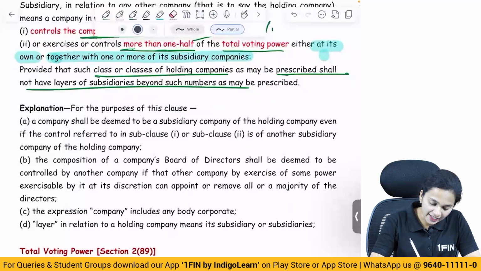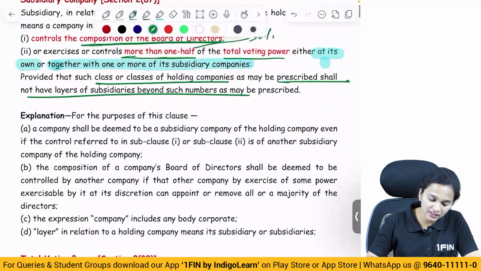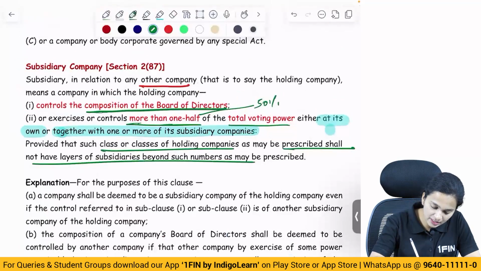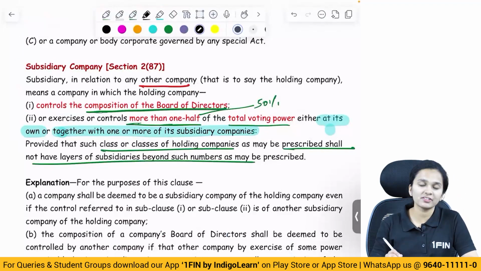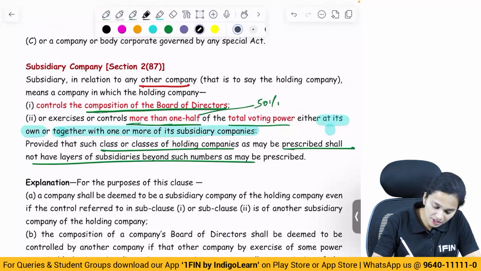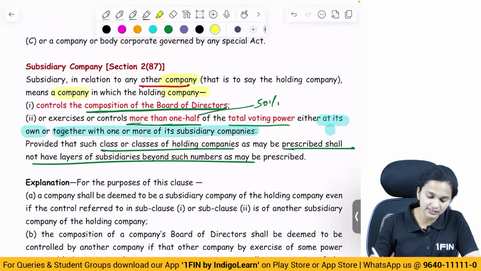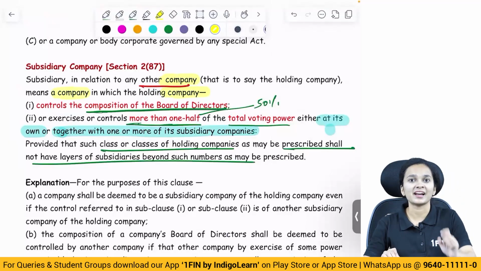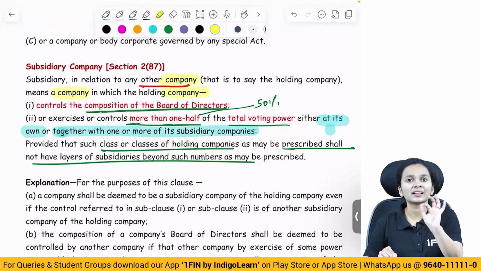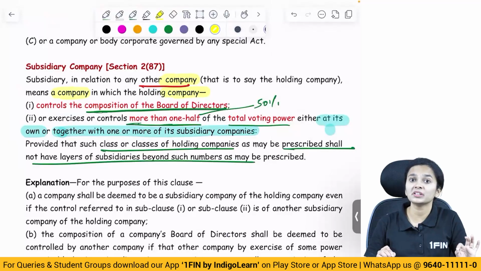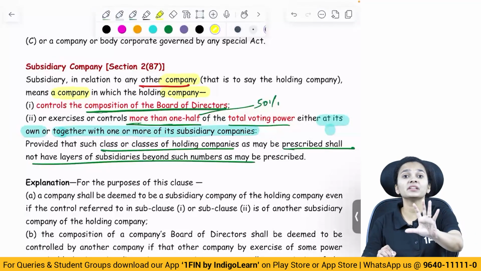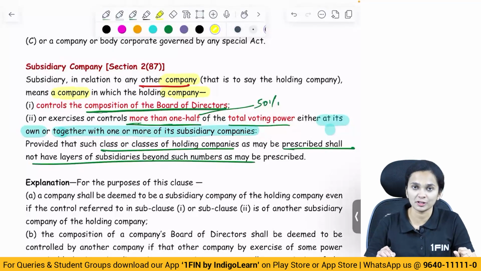Now, very important point. In the entire definition of subsidiary company, the term which we have come across everywhere is company: other company, holding company, subsidiary company. Everywhere it is only company. And if you remember, we discussed some time ago that company, with respect to the Companies Act 2013, does not include a foreign company.